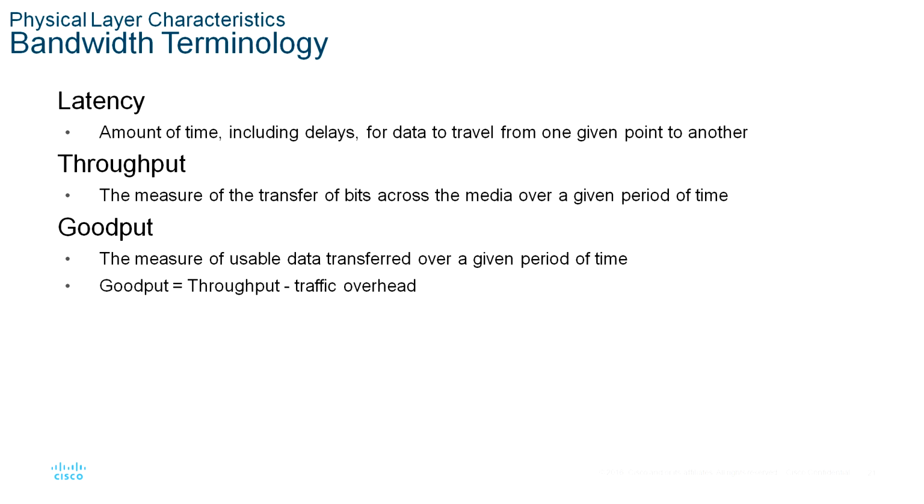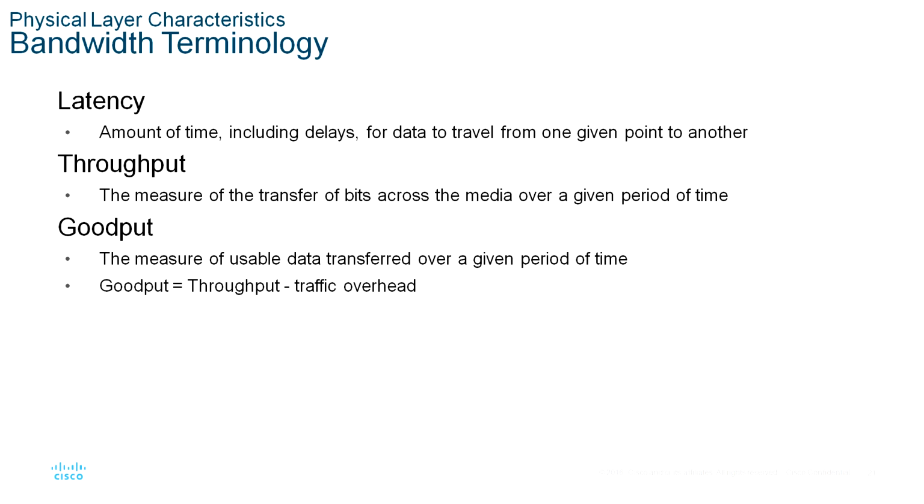The next one, goodput. There is a third measurement to assess the transfer of useful data. It is known as goodput. Goodput is the measure of usable data transferred over a given period of time.